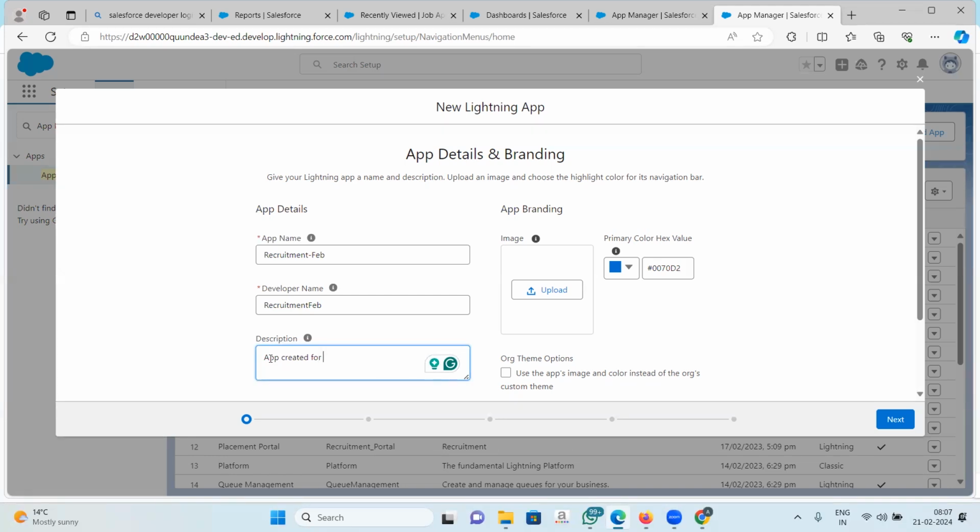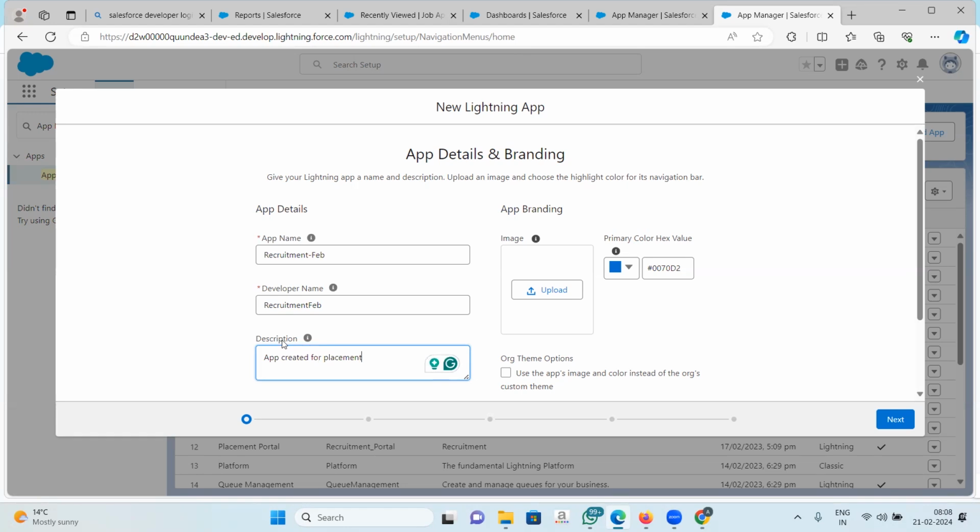Now, suppose you want to make some changes for your own benefit, write a good description. It will help you identify why it was created, what was the purpose for this, right? So I always tell everybody that don't think that this description field is not mandatory, it's not important, right?